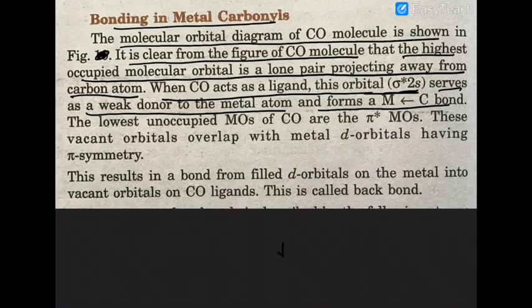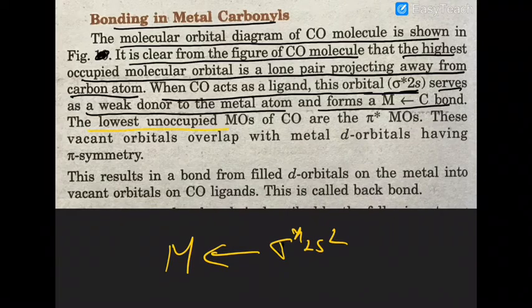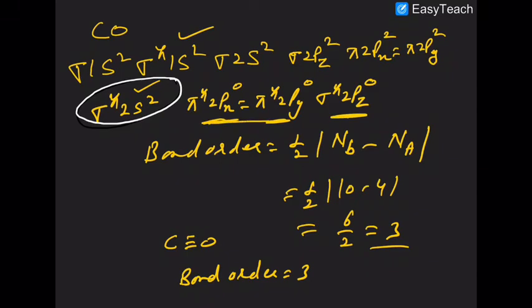So what can happen is that this sigma star 2s2 will donate its electron pair to the metal atom. The lowest unoccupied are the pi antibondings. You know that these are unoccupied. So these two pi antibonding orbitals are the lowest unoccupied.